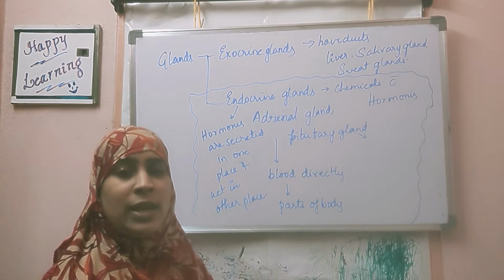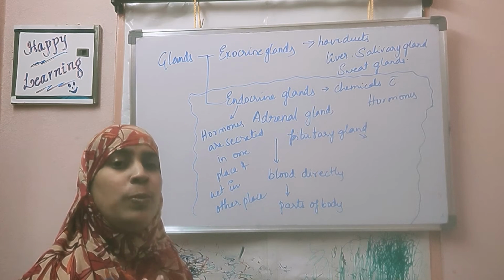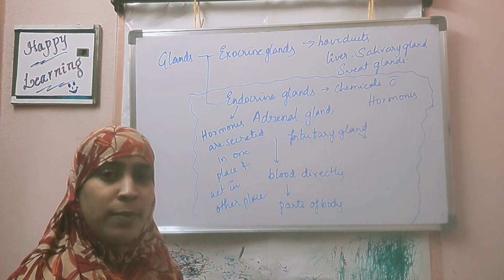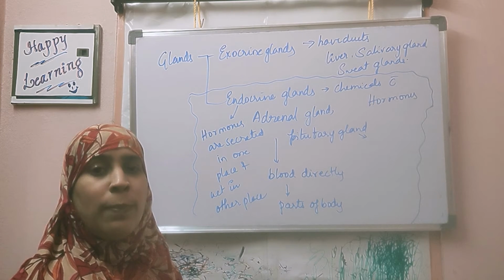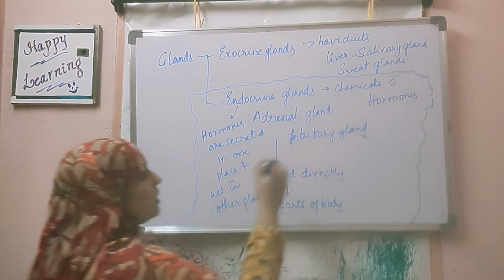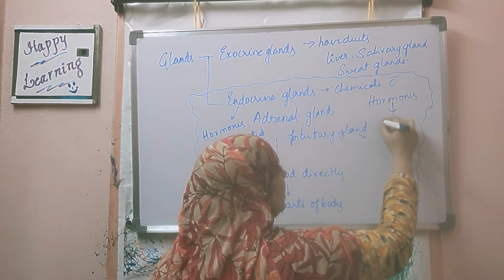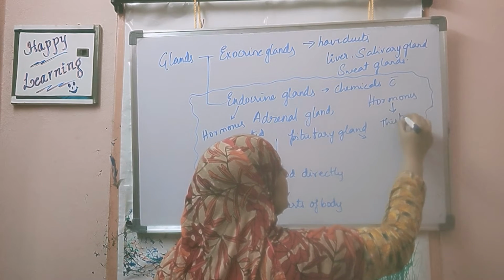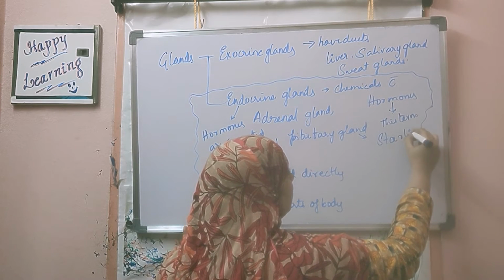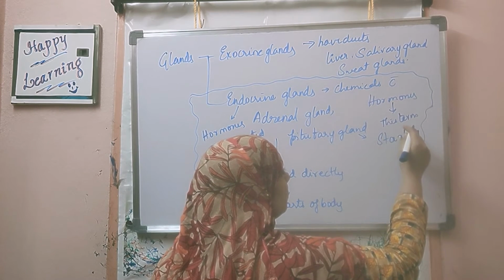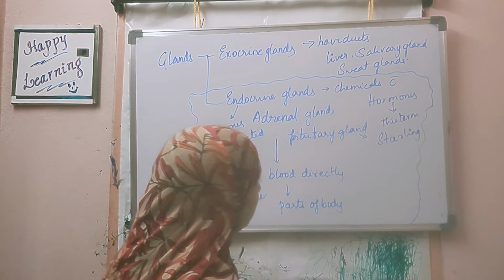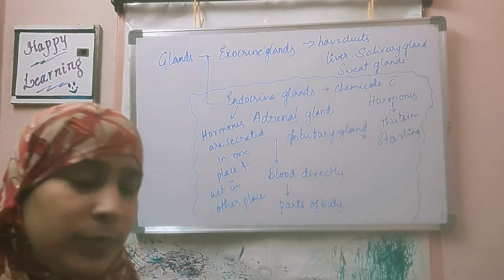How do they travel? They travel through blood. Immediately after secretion they enter into the blood. Through the blood they travel to the part where they should function. So that is about hormones. The term hormone was given by Starling.